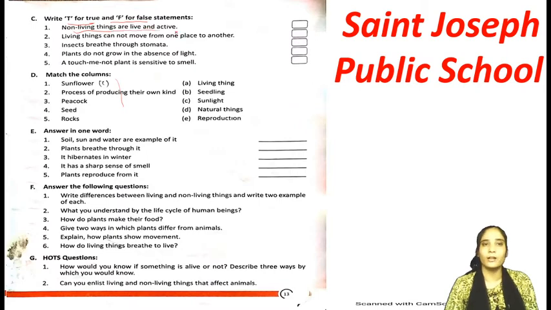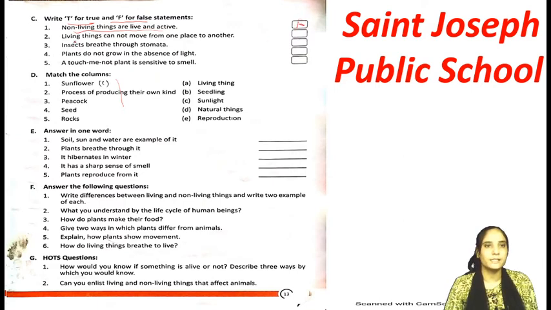So number 1 is non-living things are live and active. Non-living things are live and active? No, living things are live and active, and non-living things don't have life and they are not active. So this is false, capital F.